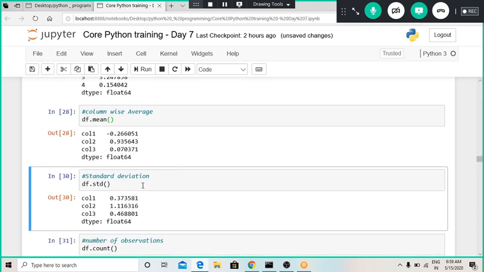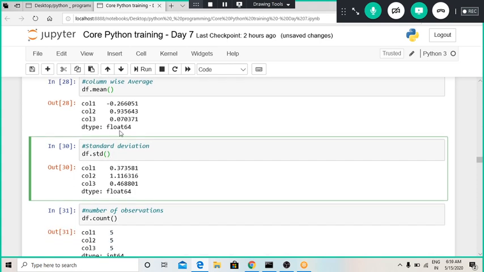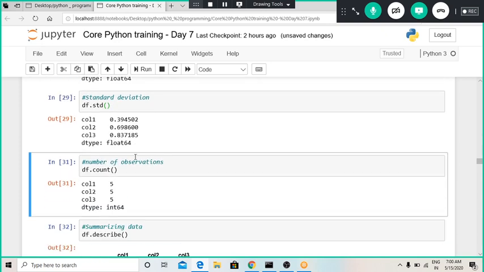Also for standard deviation, which is a term in statistics, you have to make sure you know a little bit of statistics to understand what standard deviation is. If I wanted to get a standard deviation, there is this default command std, and it will provide a standard deviation column-wise.